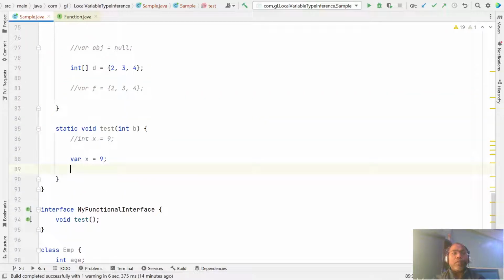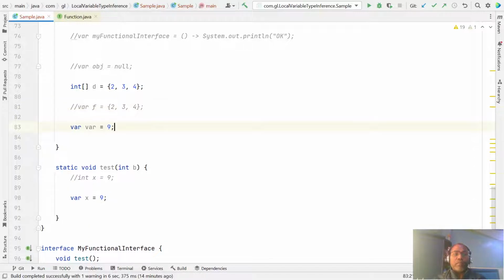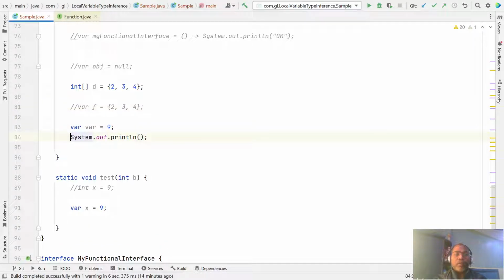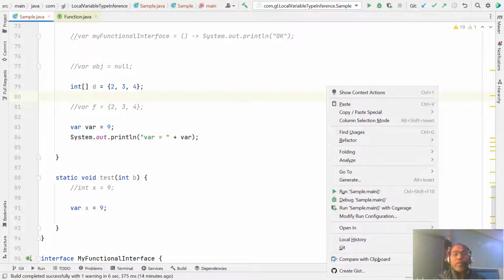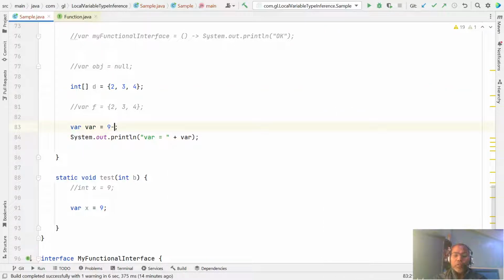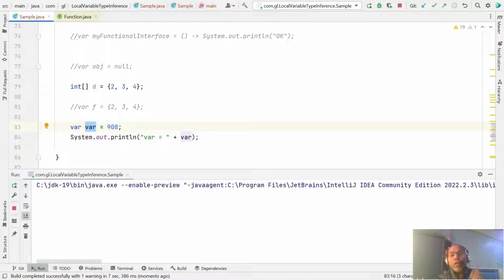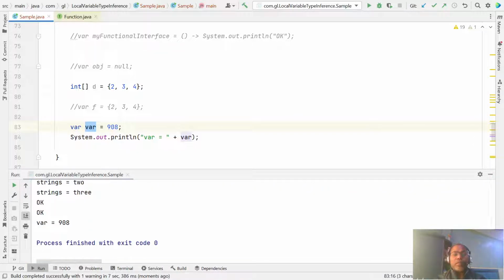You can get the value and print it, and let's say 908. So here var is not a keyword. That indicates you can use var as your variable name or method name, but you cannot use it as a type name.